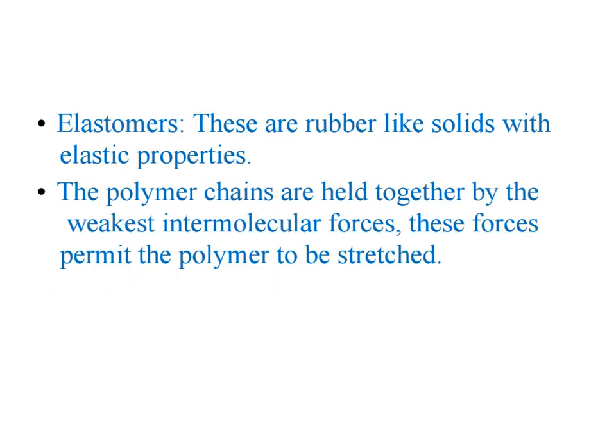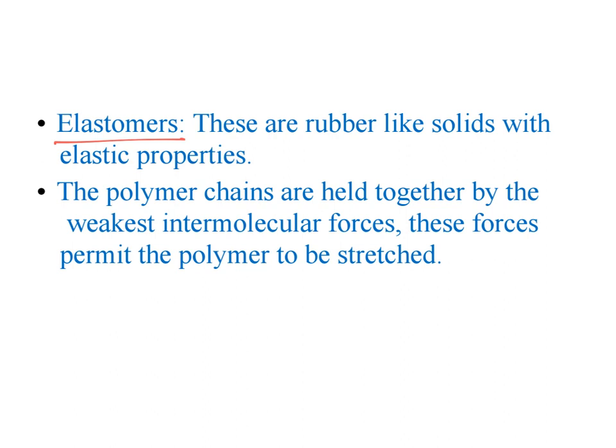Next one is elastomers. These are rubber-like solids having elastic properties. The polymer chains are held together by the weakest intermolecular forces, and these forces allow the polymer to stretch, and due to the interlinks it comes back to its original position.